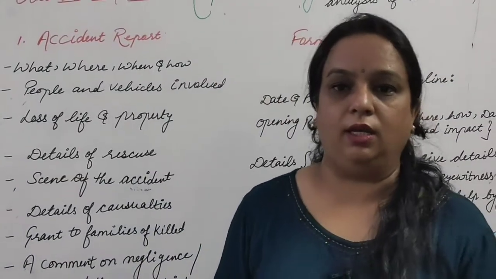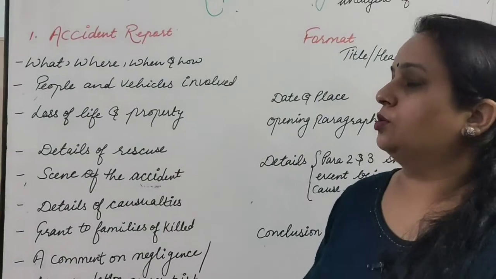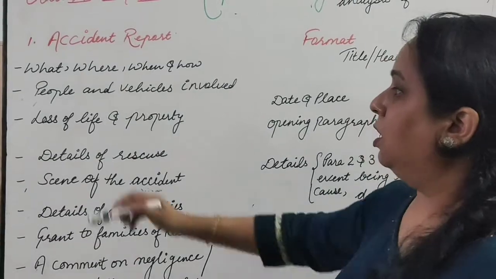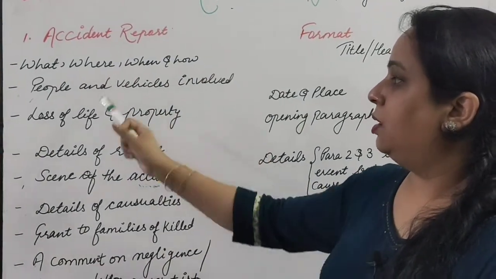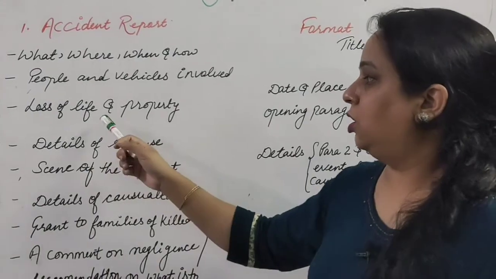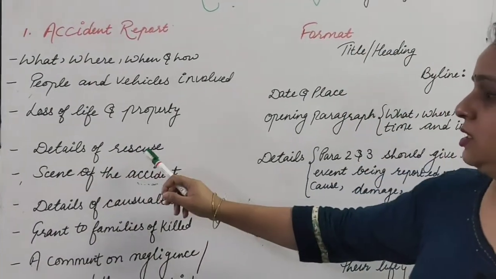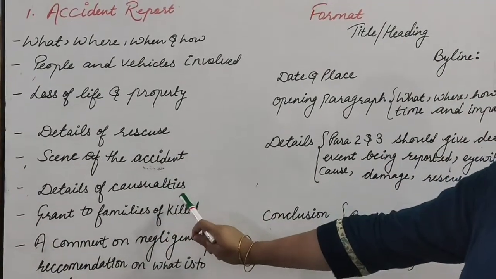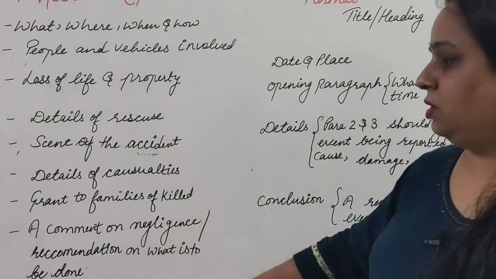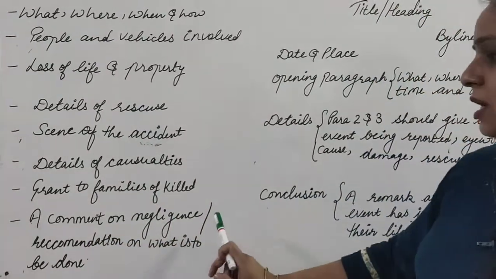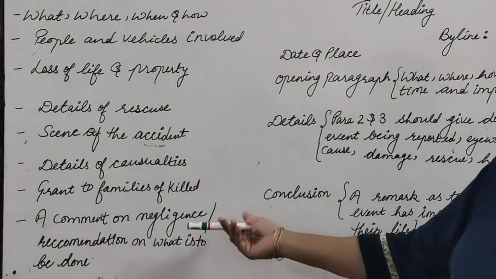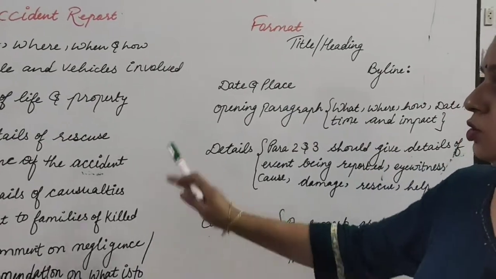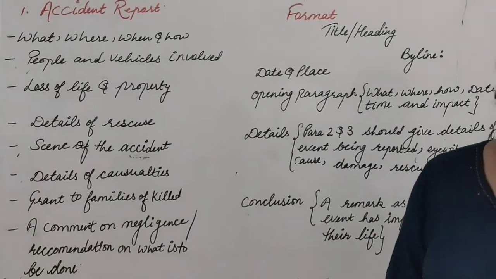Let's see how to write a newspaper report which shows an accident. So for an accident report, the points you have to remember: what, where, when and how, people and the vehicles involved, loss of life and property, details of rescue, scene of the accident, details of casualties, grant to families of the killed, a comment on the negligence by the people or maybe of the government, and a recommendation on what is to be done. So these points you have to include in an accident report.